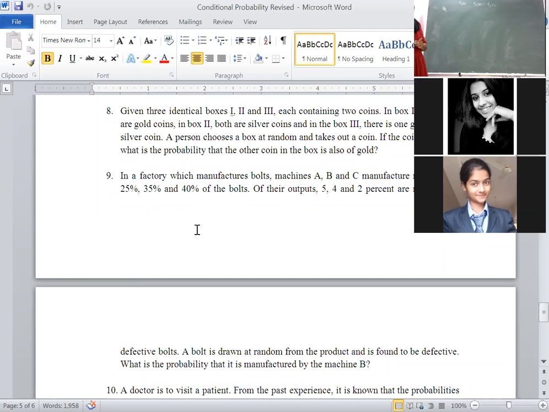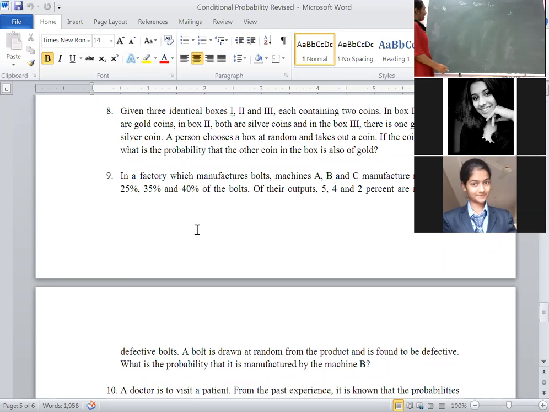Then in the given problem a defective item is there. In the given problem write down and let E denote the event that it is defective. Let E denote the event that it is defective.